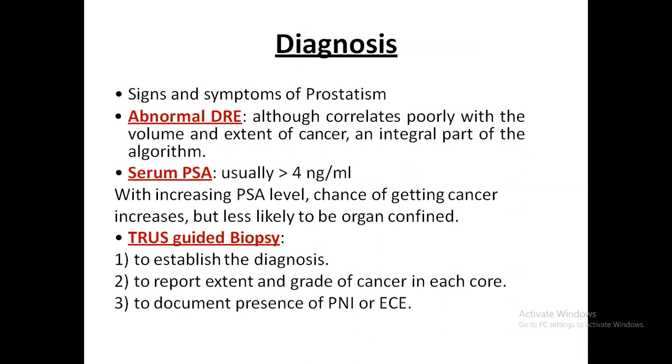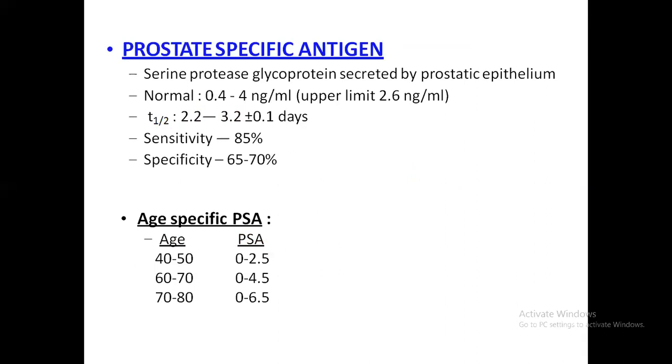So how do you diagnose the previous case I already told you about? How do you proceed? First is the sign and symptoms. Obviously the signs or symptoms of prostatism are there, and there are some other things. The important one is the serum PSA. In the index case, the serum PSA is 16 nanogram. So what is PSA? PSA is a serine protease glycoprotein secreted from the prostatic epithelium. Normal is less than 4 nanogram per ml. There are some age-specific issues, but 4 is more or less the cutoff in prostate cancer management. Its sensitivity is 85%, but specificity is about 65 to 70%.